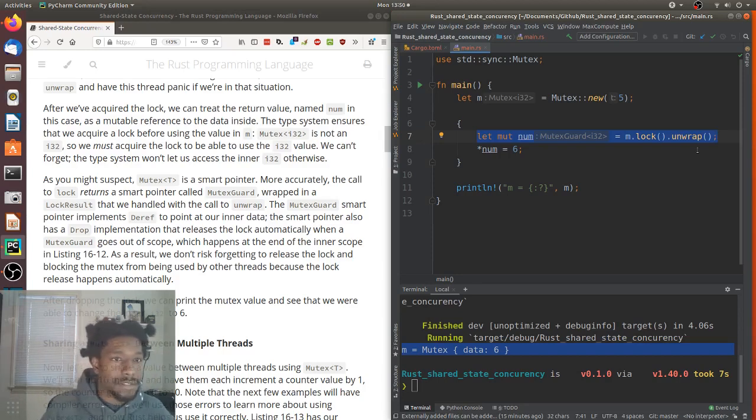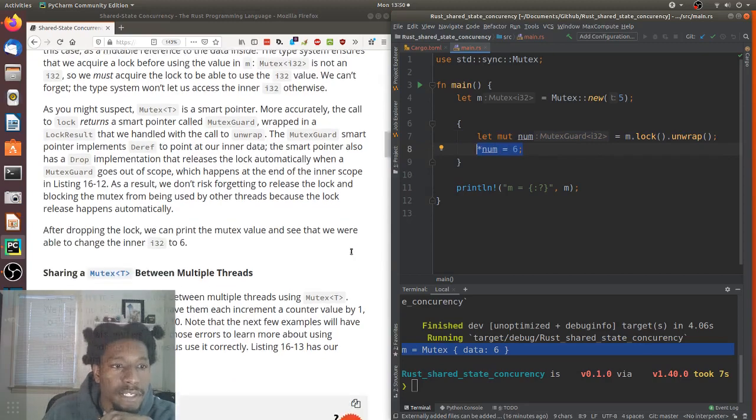The way Rust ownership works, I guess, they've ensured that you can never forget to do either of those two things. And then they also mentioned that once you acquire the lock, then you could access the inner value, the data, as a mutable reference, which they did here. That's why they changed the 5 to 6. Show you as an example. Continuing on.